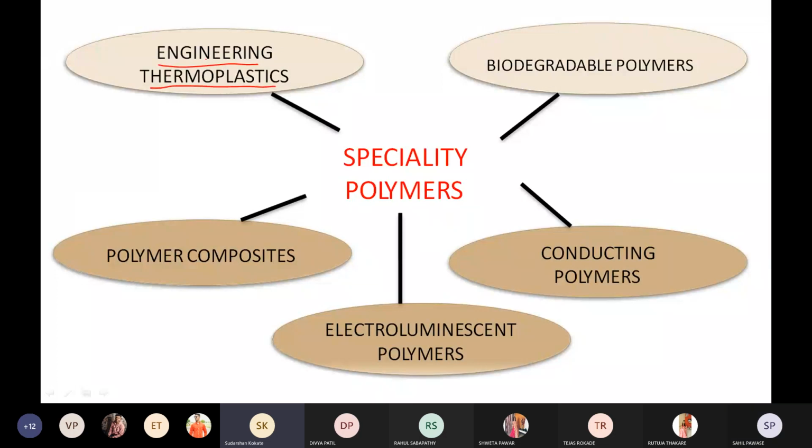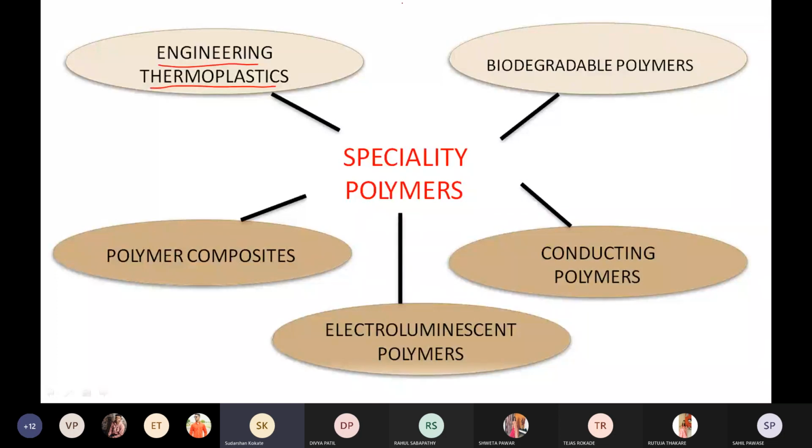Engineering thermoplastics, because polycarbonate is used for a variety of applications, like as a bulletproof material. It is useful for making CDs and DVDs, right, for storage devices, okay. It is a very tough material. It is even used as a substitute for window glass also. So this is the specialty in what? Engineering thermoplastics, that is polycarbonate.